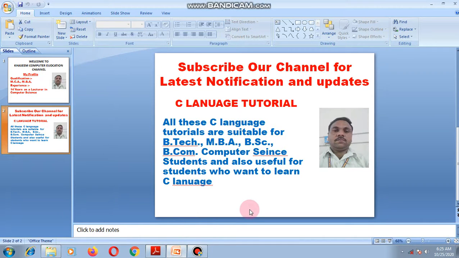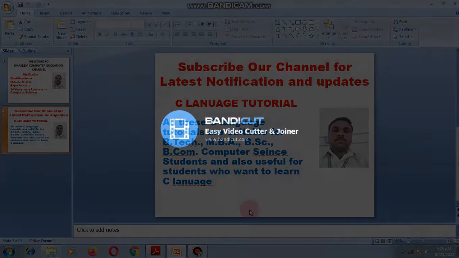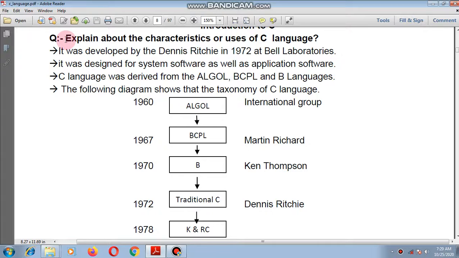Today I am going to explain about an algorithm and flowchart. Okay, today our topic is characteristics and uses of C language.